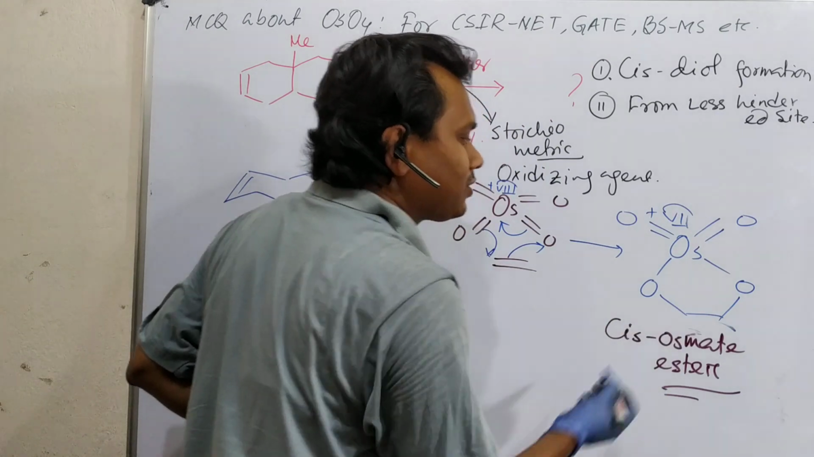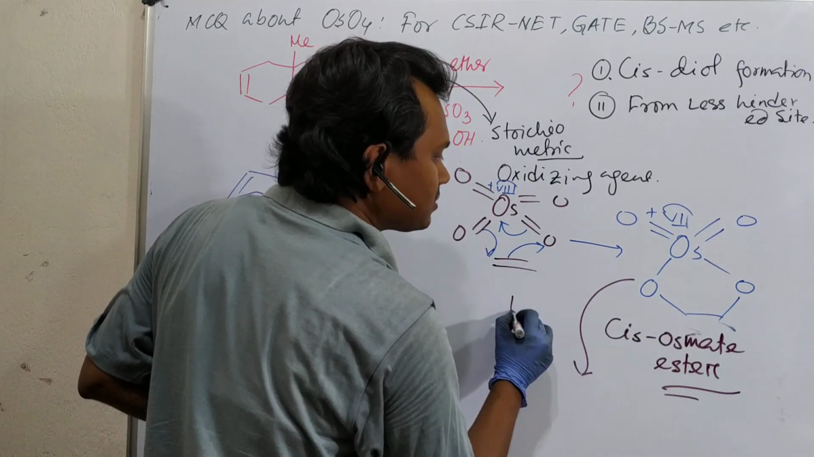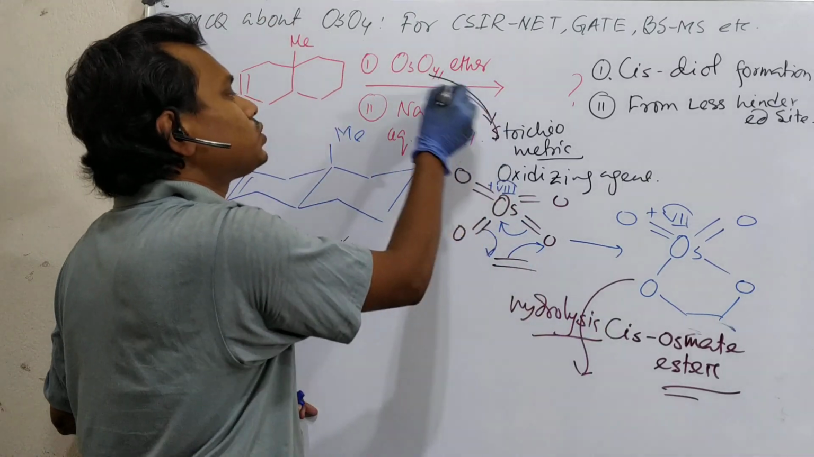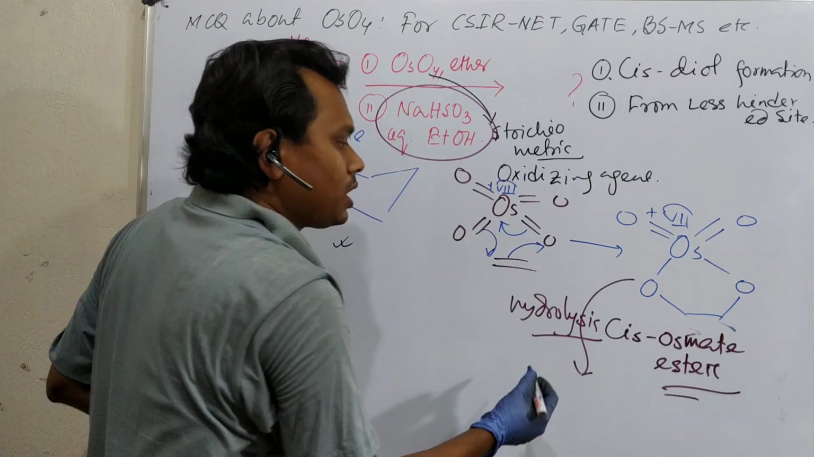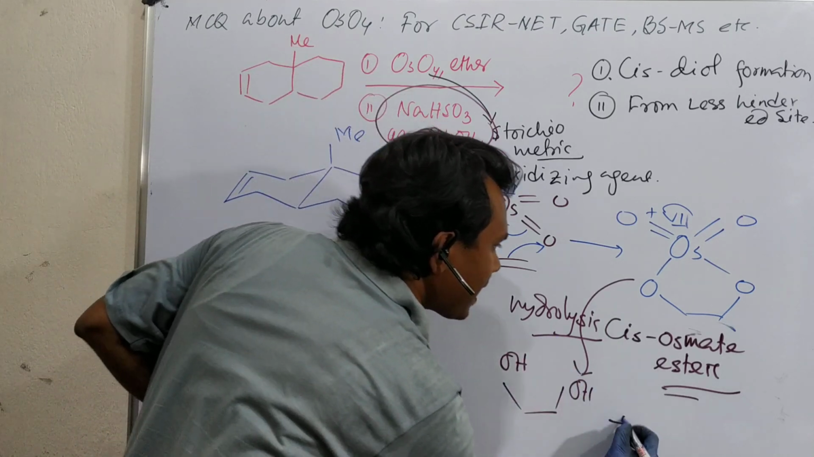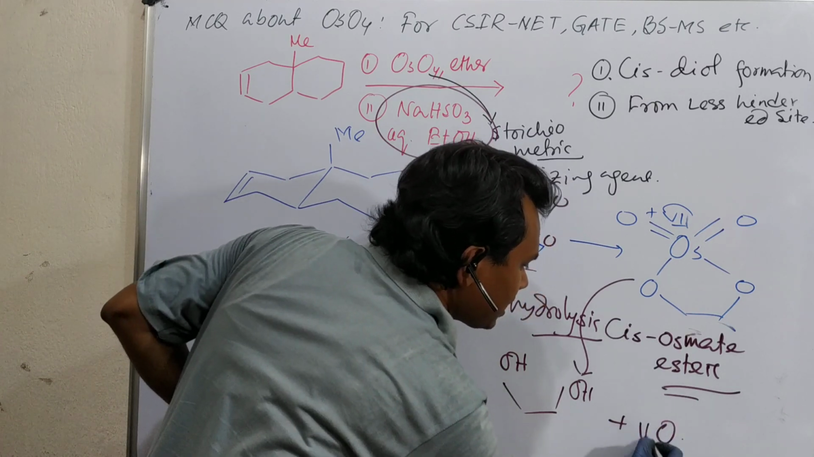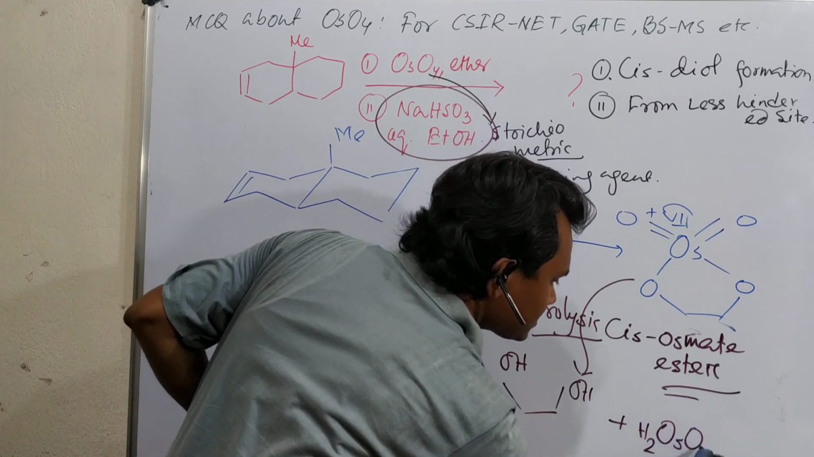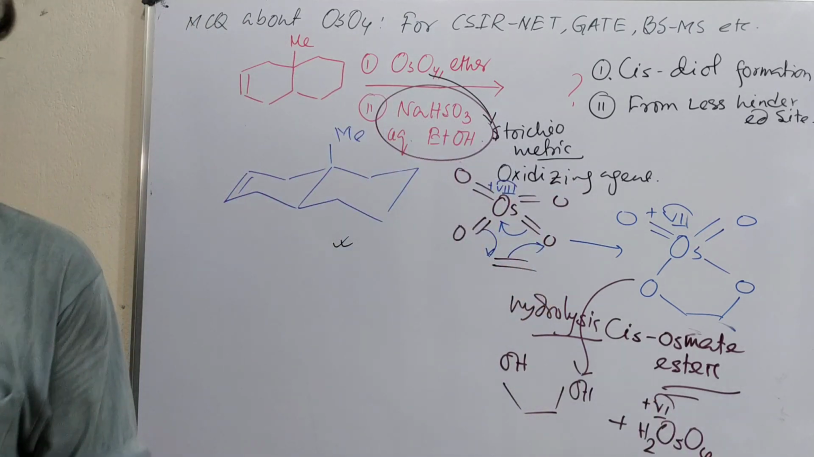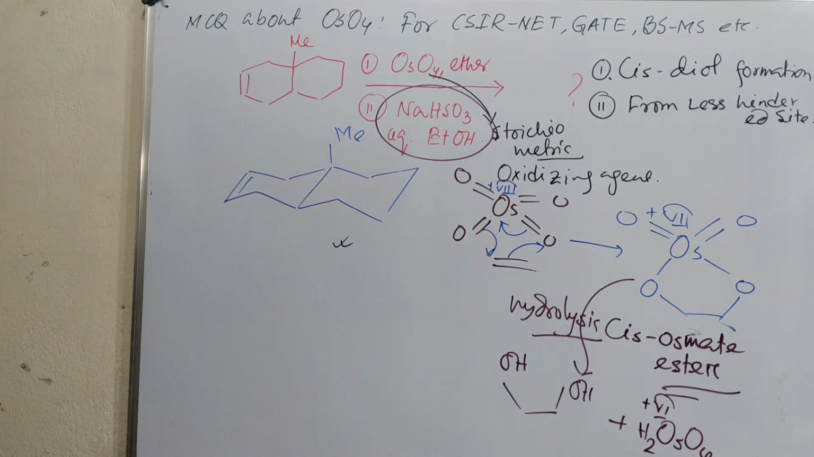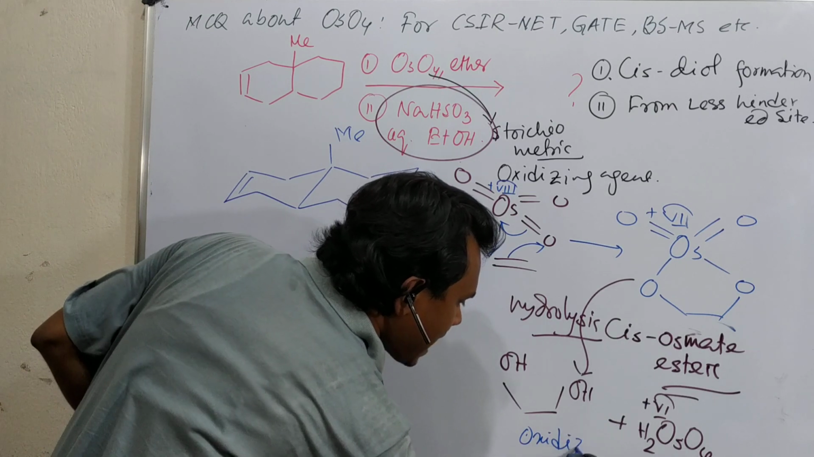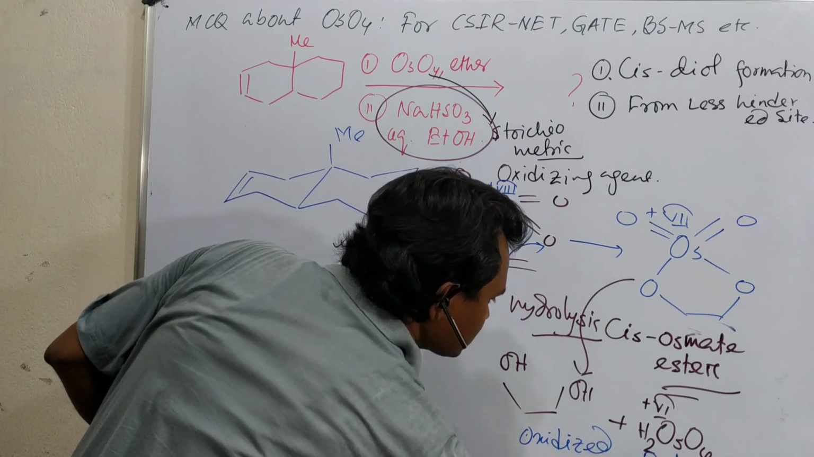Now question, how would the diol form? Simple hydrolysis. For that purpose, what is needed? Sodium bisulfite in ether medium. So in this case, the result is the diol plus H2OSO4, and in this case osmium is in the +6 oxidation state. So in the overall example, who is oxidized and who is reduced? The alkene is oxidized, osmium is reduced.